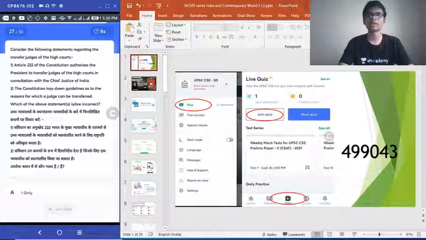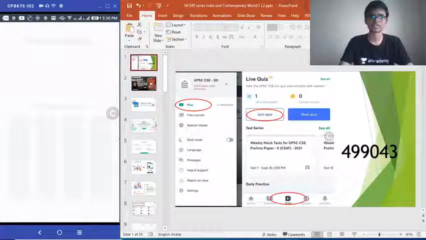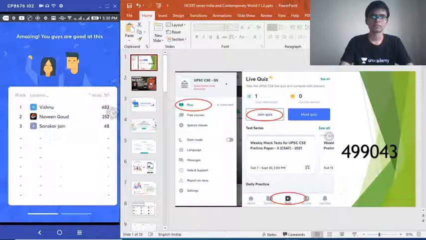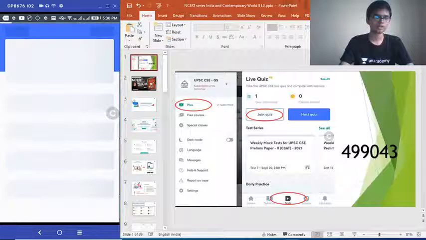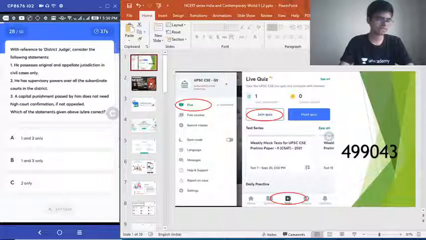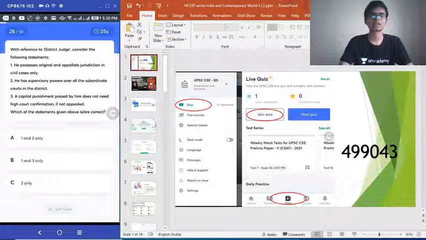Article 222 of the Constitution authorizes President to transfer judges of High Court in consultation with the Chief Justice of India, and guidelines are given in the Constitution itself, which is correct. Option B. Second statement is incorrect. The guidelines are not given in the Constitution. First statement is correct. Anyway, right now Vishnu is still at first place, Naveen at the second place, and Sanskar at the third place.